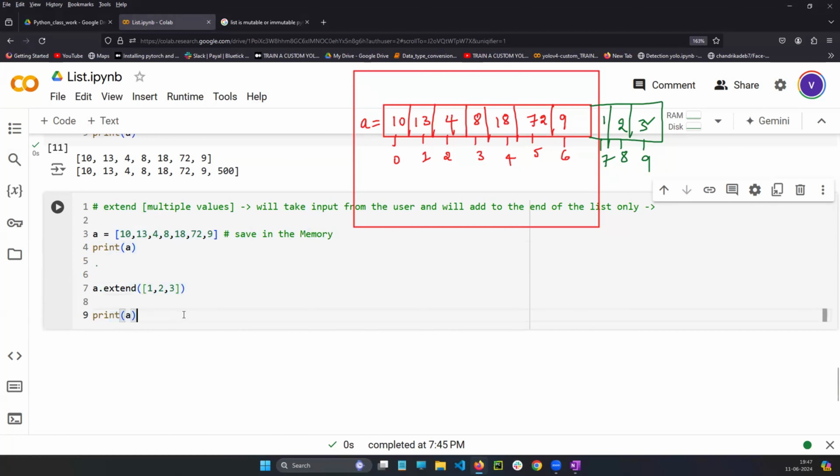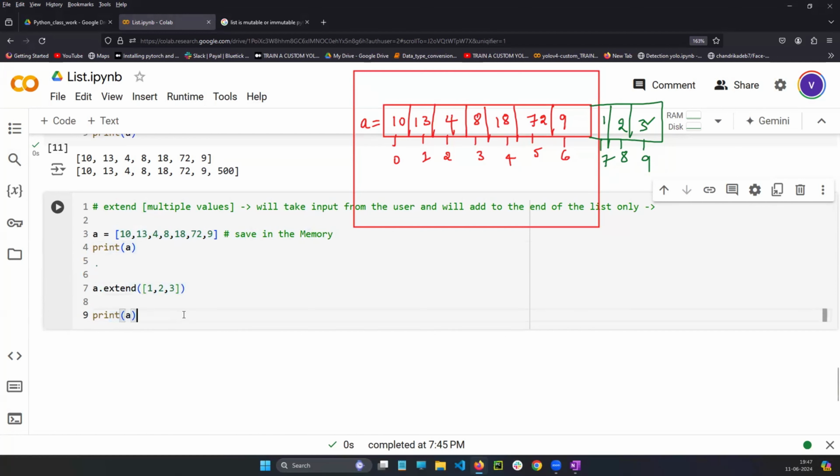Excuse me, if you want to keep those numbers in certain positions, can we do that? Wherever you want, you can do it. That is why append keeps only at the end. Extend is also keeping only at the end. Now insert is there. You can use insert and keep values wherever you want. So that's what we are going to discuss now. Append and extend, in both of these we can keep values at the end only.